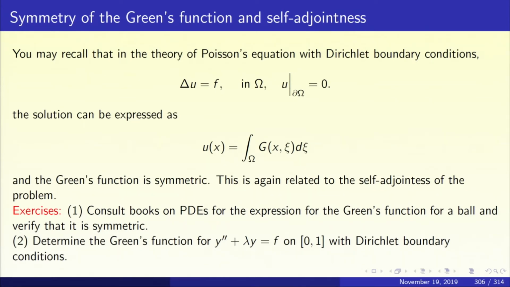The nicest domain is a ball, and for a ball you have a nice expression for the Green's function. Consult this expression for the Green's function. It is called the Poisson kernel, and this expression will be symmetric in x and chi.